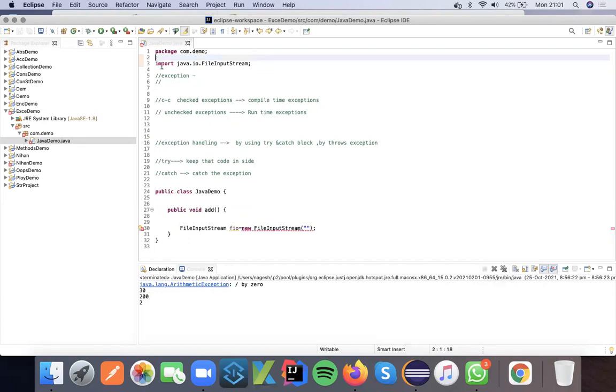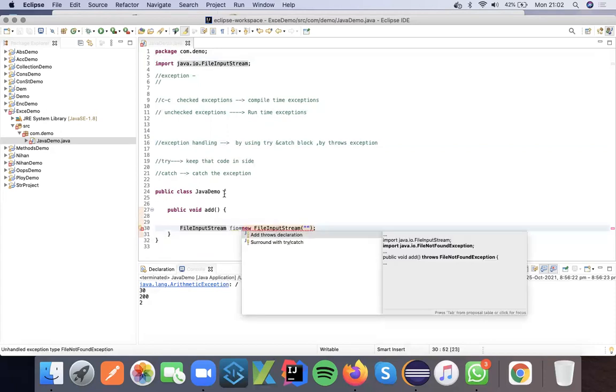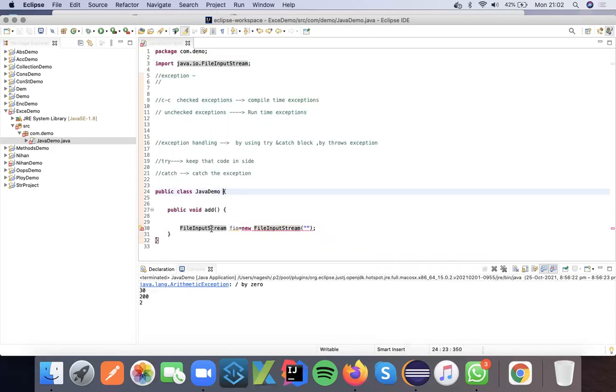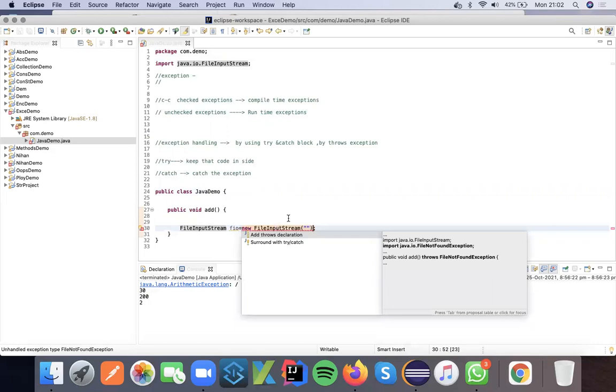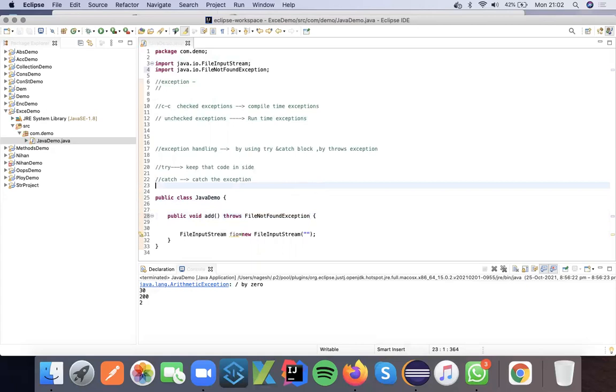Now we'll see what is happening. When we write this code, it is absolutely fine. You created a file input stream object equals new FileInputStream, and this statement is correct for reading the file, but still it is giving an error. It is saying that, boss, whatever predefined library class you have used may give an error, and you have to handle it. That's what it is telling during the compilation. Now this error got fixed.